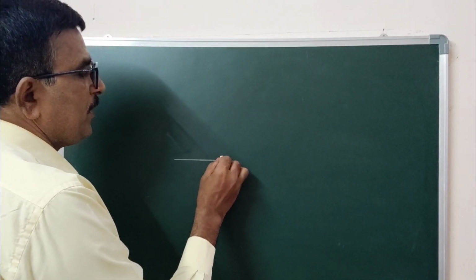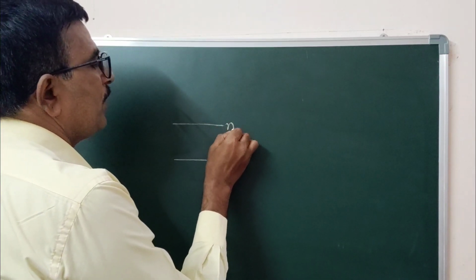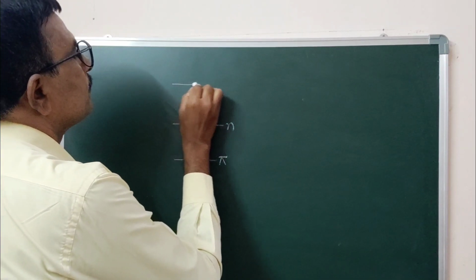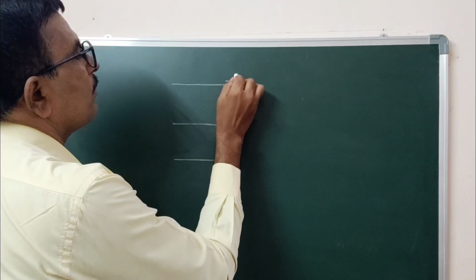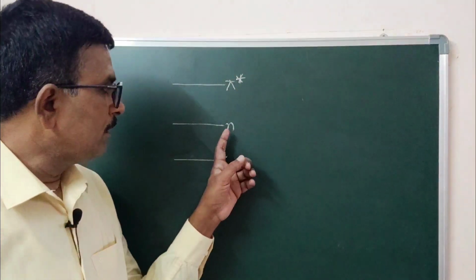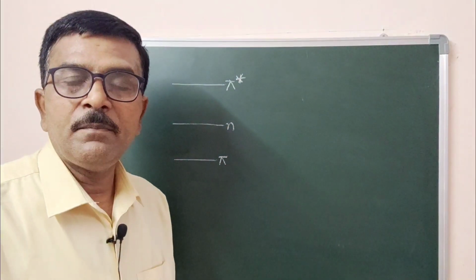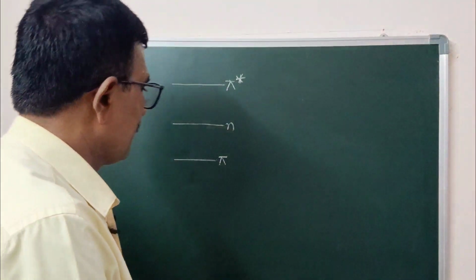This is pi orbital, this is non-bonding orbital, this is pi star orbital. Pi bonding molecular orbital, non-bonding molecular orbital, pi anti-bonding molecular orbital.